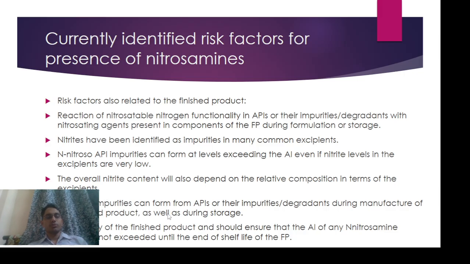Nitrosamine impurities can form from the API or its impurities' degradation during manufacturing of the product as well as during storage. Nitrosamine impurities can also form during the manufacturing of the finished product or during the storage after the shelf life of a product. The stability of the finished product should ensure that the AI of nitrosamine impurity does not exceed the shelf life of the finished product. When we put the product for stability, we have to ensure that the nitrosamine impurity does not carry forward above the AI during the storage of the finished product.